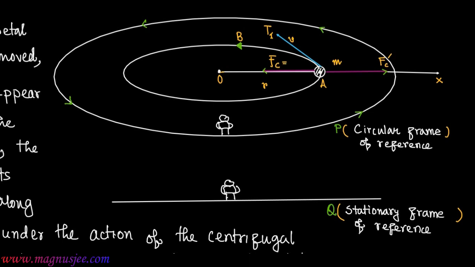If the centripetal force is removed, that means if Fc is reduced to 0, then the body revolving in the circular orbit will have its circular motion converted into translational motion along the tangent at A. The circular motion will be converted into translational motion with respect to the observer standing on the stationary frame of reference Q, under the action of centrifugal force Fc prime, which acts radially outwards.